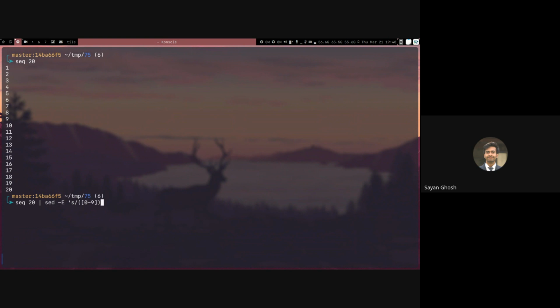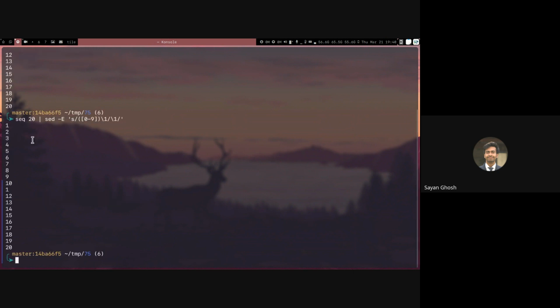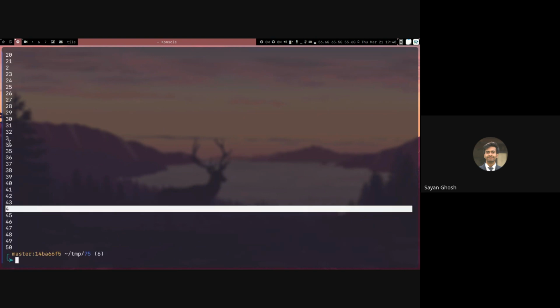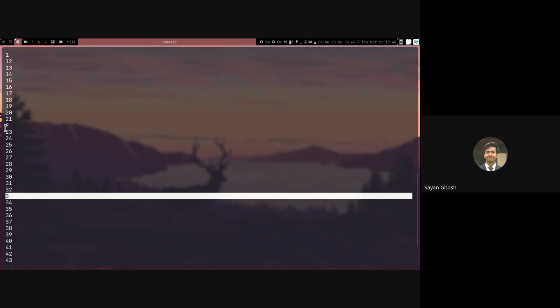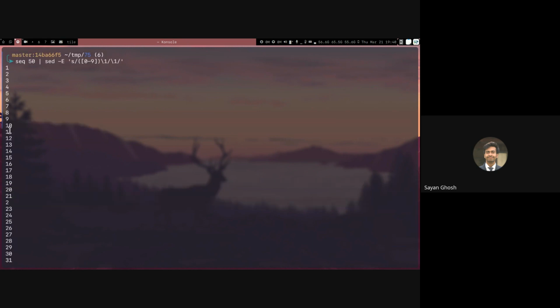And I will search not only for any digit, but I will search for a number where that same digit is present 2 times. And I will replace that with that same digit. So if I do this, you can see all of these are same, but 11 becomes 1. Right? So that is what this does. So if I make it seq 50 also, it will do it for those 4 things. So you can see 44 becomes 4, 33 becomes 3, 22 becomes 2, and 11 becomes 1.